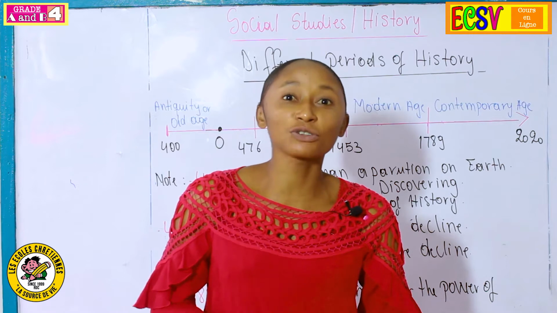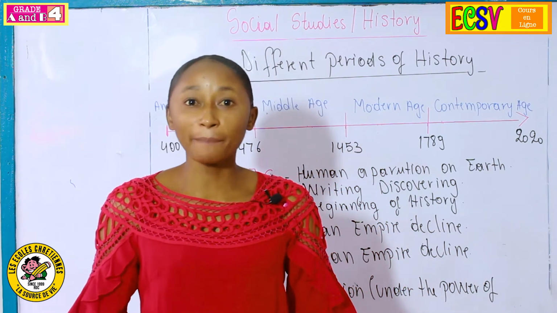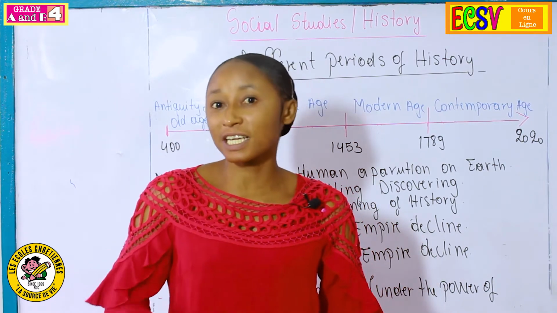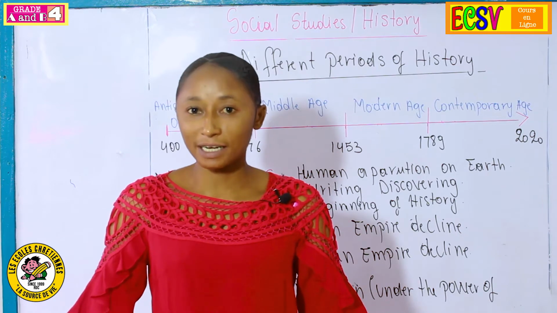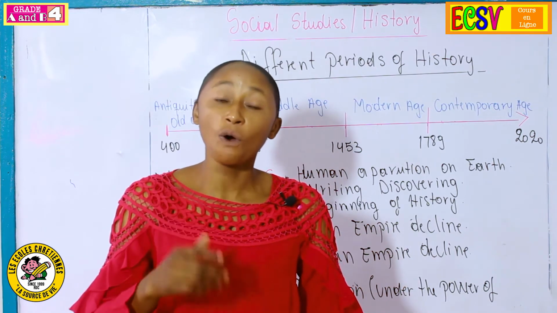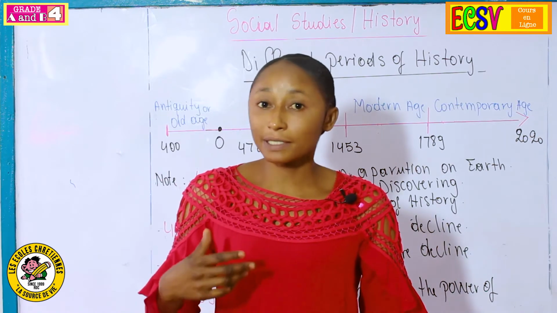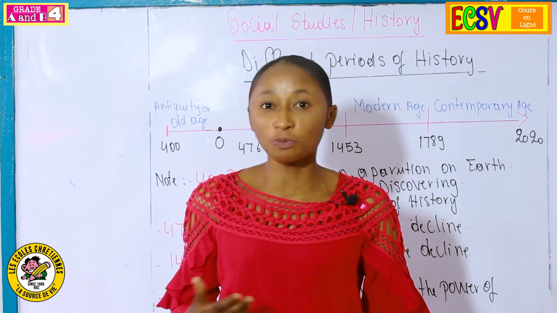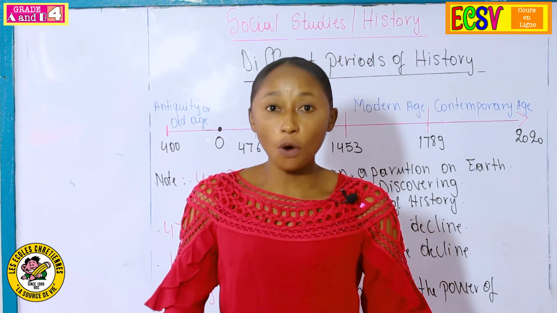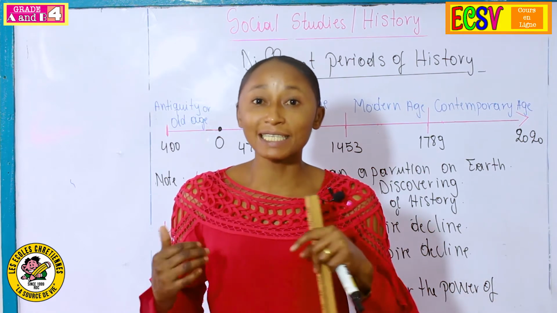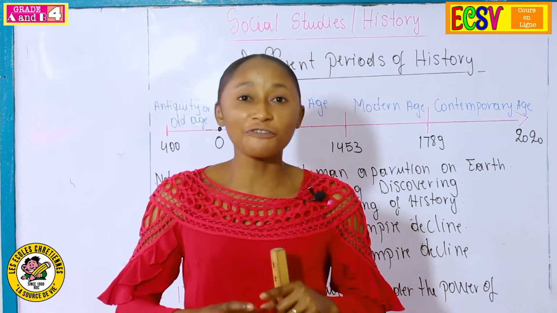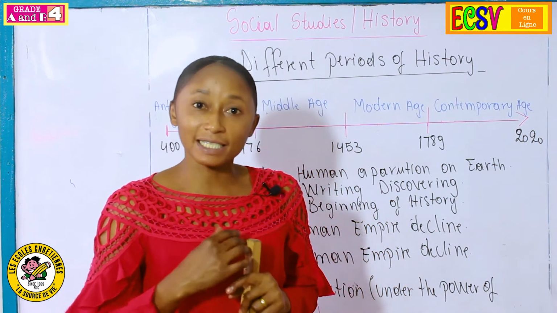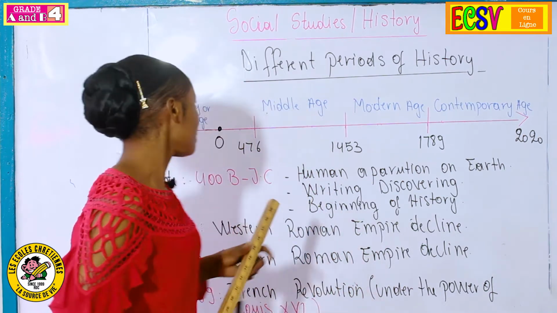Previously, we have been talking about history. We spoke about settings, knowing that there exist two settings, the spatial setting and the temporal setting. But right now, we are going to continue with the same branch of history, but now we are not going to talk again about setting, but about the different periods of our history. Knowing the timeline from the beginning until now, there are different periods that we are going to discuss together with you. Now let's go in depth with our lesson.